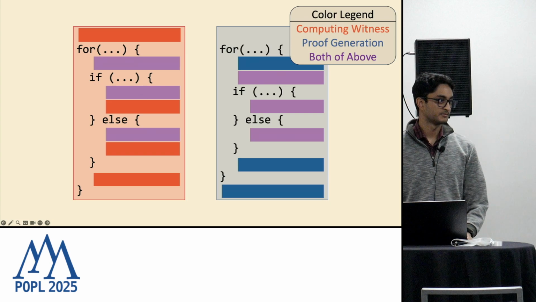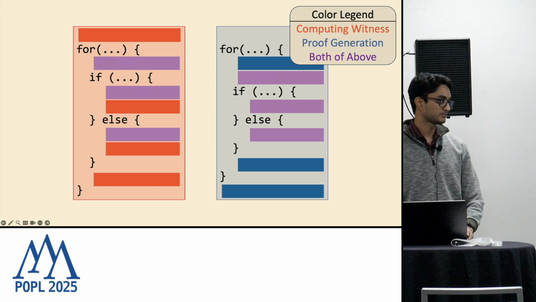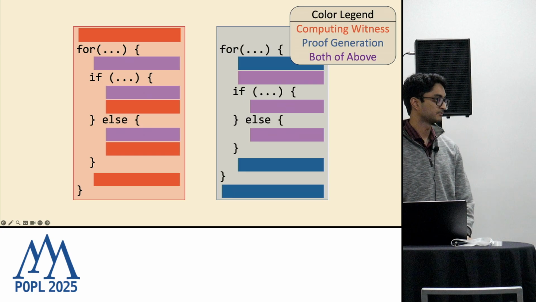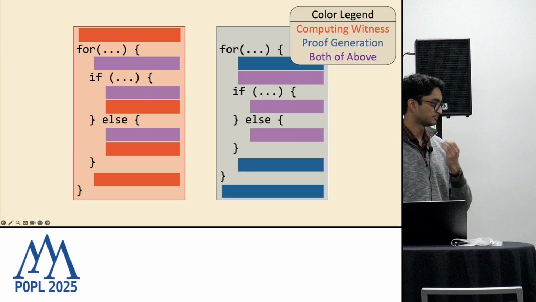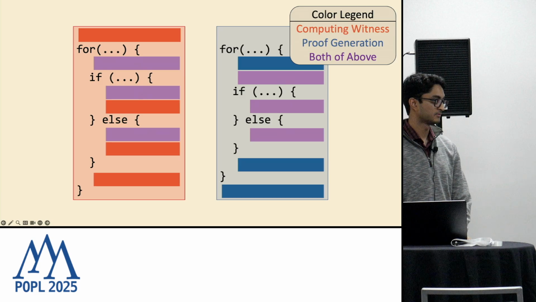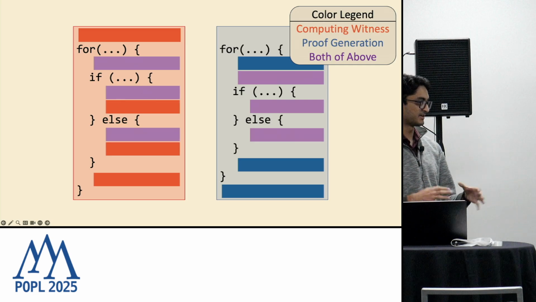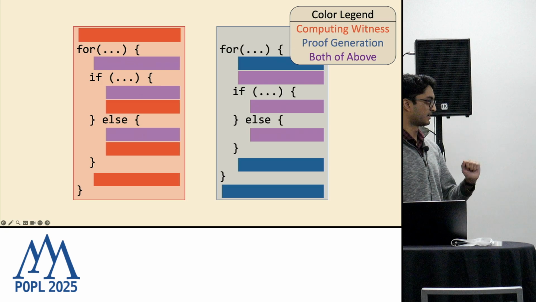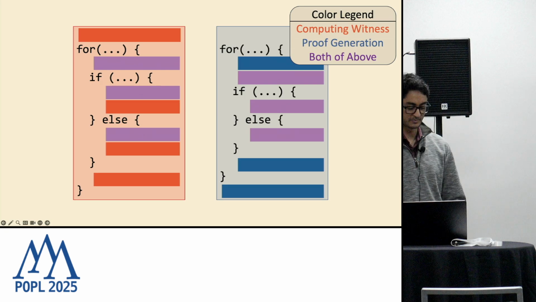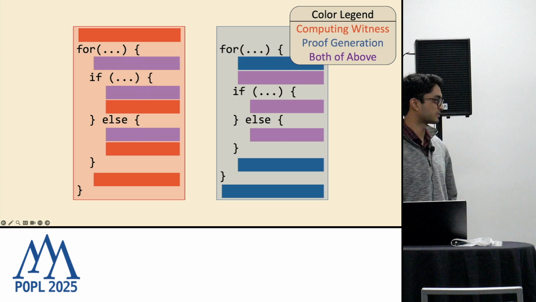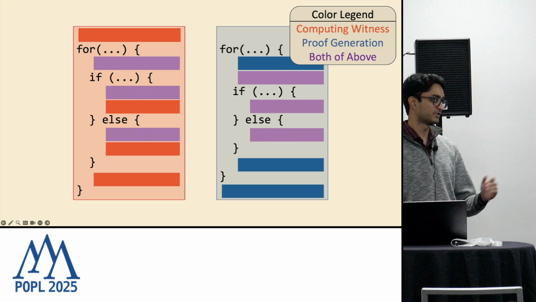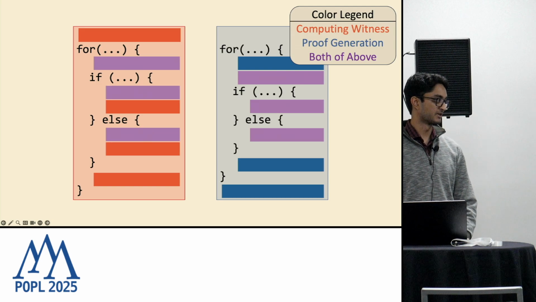Okay, I also have one more question. What you're describing seems in some sense quite general, right? The idea that you annotate some parts of the program and then you generate two programs out of that. Do you think you can also apply this to settings other than zkSNARKs, or is there something specific to zkSNARKs that you're using here? Some of the specifics, which are beyond the scope of this talk, are specific to zkSNARKs, but this idea of merging these patterns into a single block, I don't see why that can't be generalizable and used in other applications.